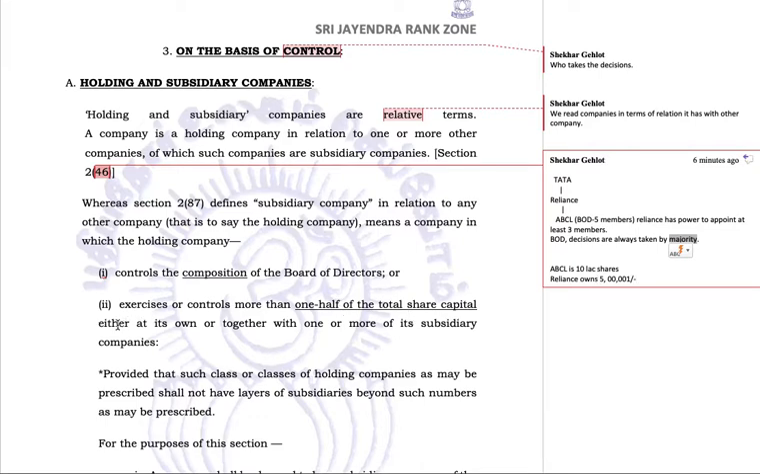Now read again: either at its own, that is, Reliance holds it directly, or together with one or more of its subsidiary companies. Now suppose Reliance holds only 3 lakh and 1 shares. Definitely the share capital is 10 lakh shares. So Reliance can never become the holding company of ABCL Limited. Why? Because it holds a lesser number of shares than half of it.